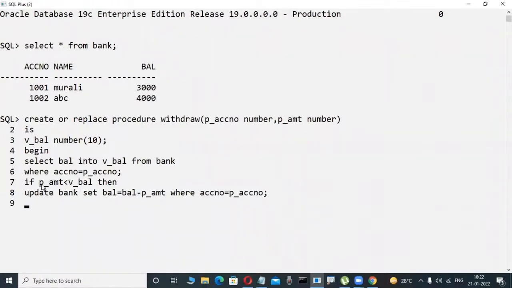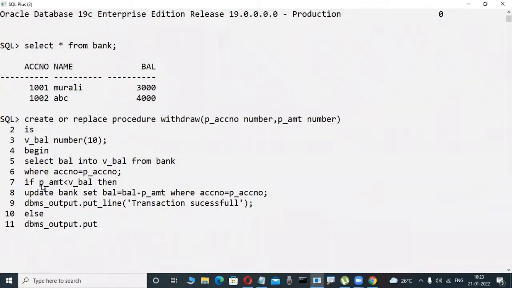Now check it out. Here I am writing some message, same like in Java or .NET. Some messages I try to display: your transaction is successful. Don't worry about this one, just observe it here. Else, simple coding. And now check it out here: insufficient funds. Else insufficient funds. Okay, some coding is there.